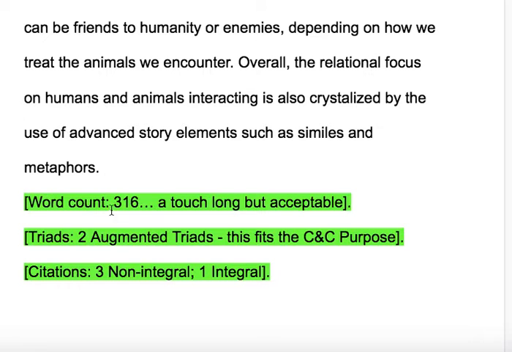So then let's do a quick analysis review of this paragraph. So we've got the word count was 316. It's a little bit long, but it is acceptable within the parameters of this essay. So then how many triads did I have? I had 2 triads, those 2 augmented triads, and this fits our purpose of comparison and contrast because the first triad talked about similarities of the character development, and the second triad talked about differences. How about citations? There were 3 non-integral and 1 integral, and that's actually a very nice mix for citation use. Okay, so hopefully that shows you a strong example of how to develop a main body paragraph.